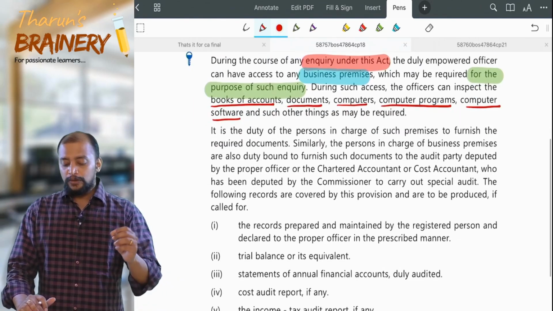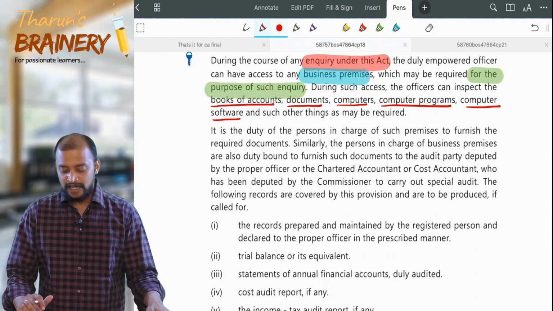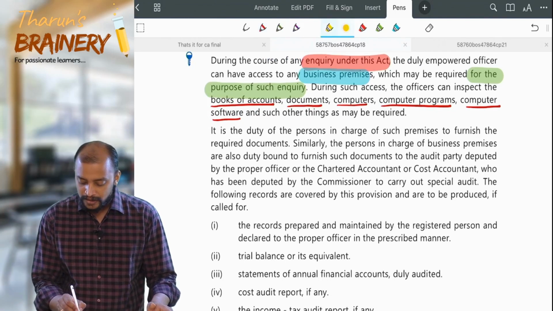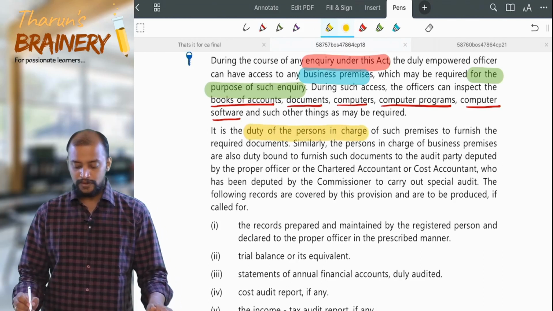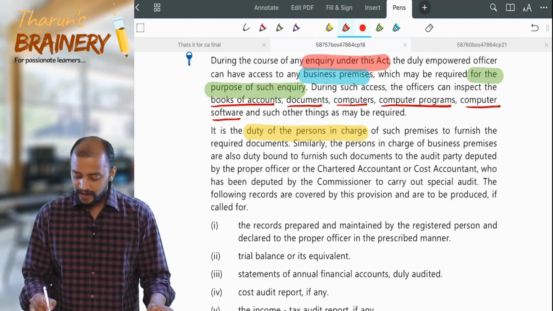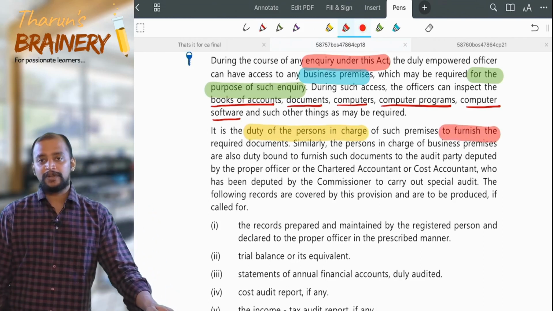It is the duty of the person in charge of such premises. So what is the duty of that person in charge? To furnish the required documents.